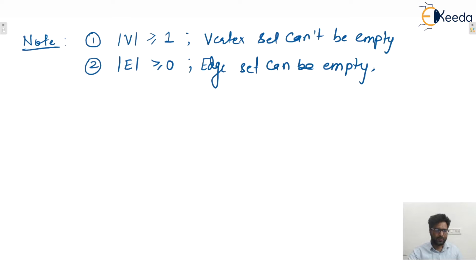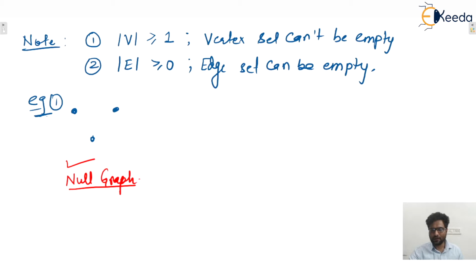Okay. So let us consider one graph. Let's say this is graph one, containing only 3 vertices. So here the number of vertices is 3 and the number of edges is 0. So that is a valid graph, and these types of graphs are known as what? Null graphs. So what is a null graph? A graph with 0 edges is known as a null graph. So this one is a null graph with three vertices.